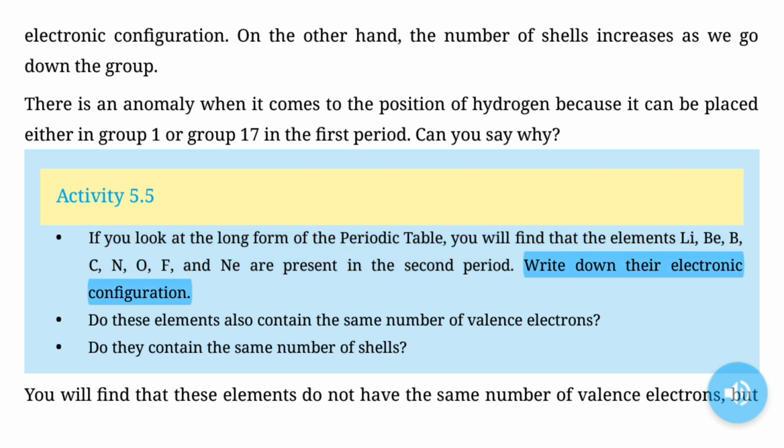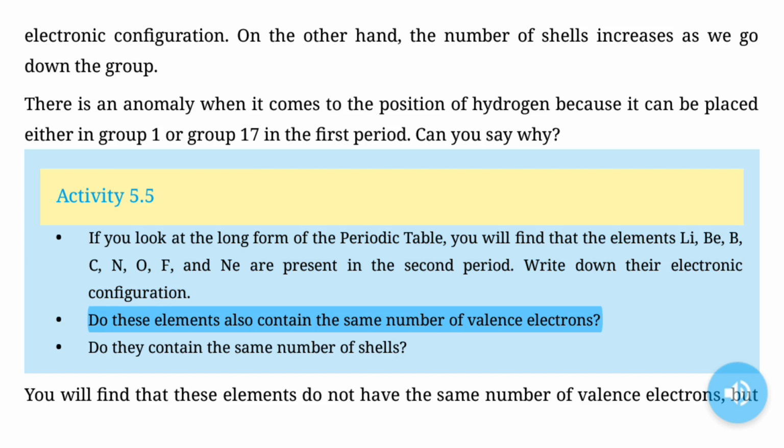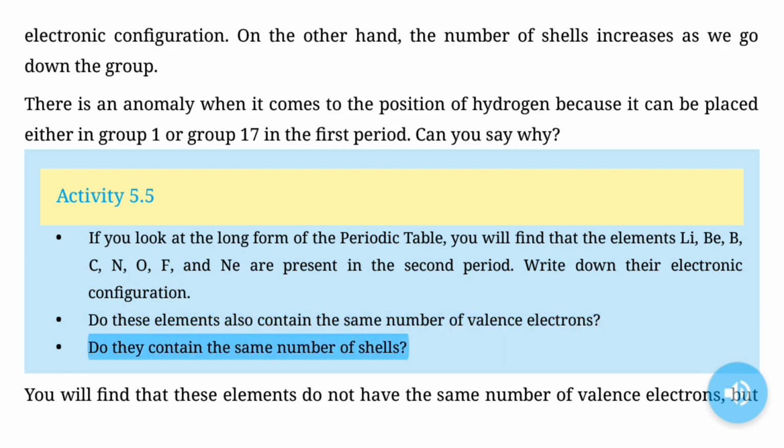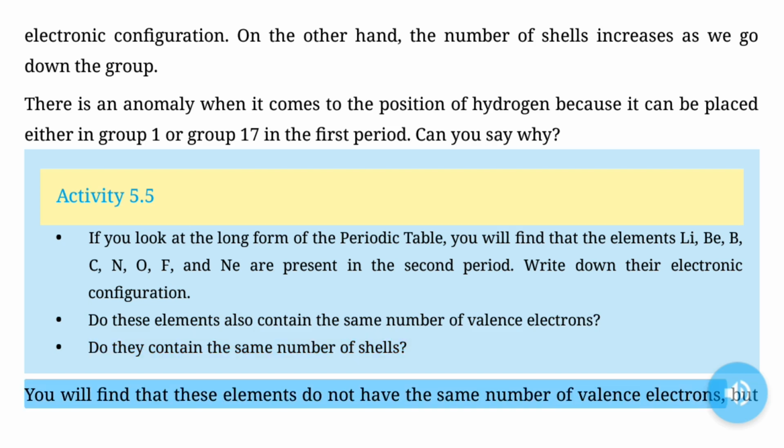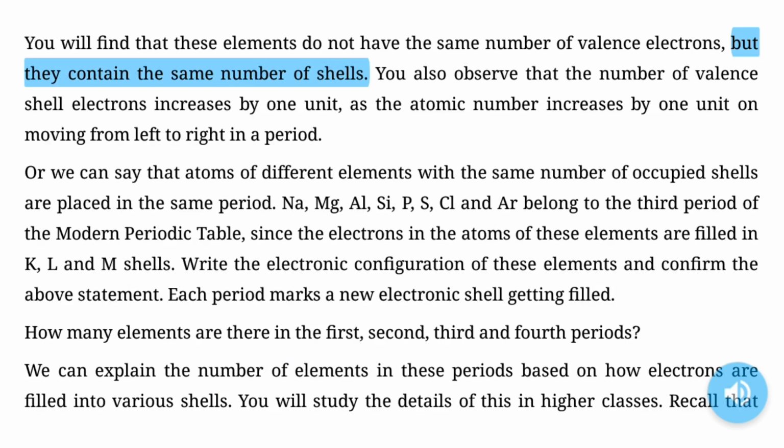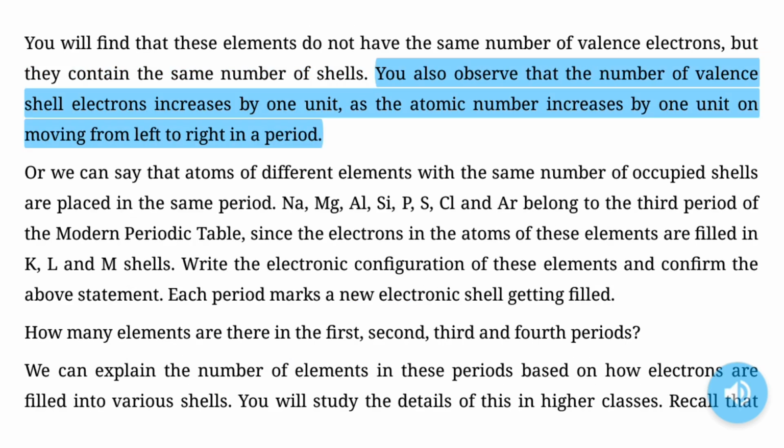Write down their electronic configuration. Do these elements also contain the same number of valence electrons? Do they contain the same number of shells? You will find that these elements do not have the same number of valence electrons, but they contain the same number of shells. You also observe that the number of valence shell electrons increases by 1 unit, as the atomic number increases by 1 unit on moving from left to right in a period.